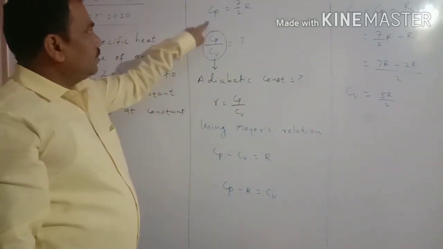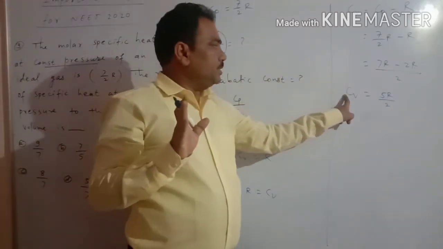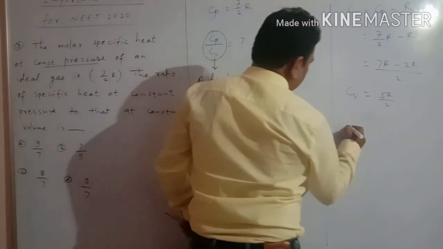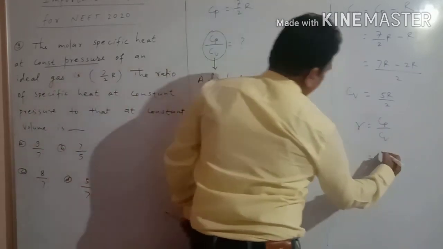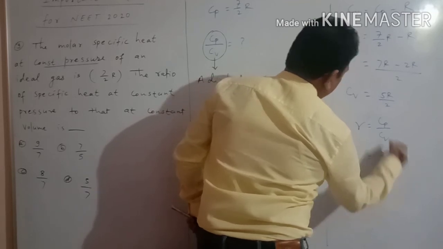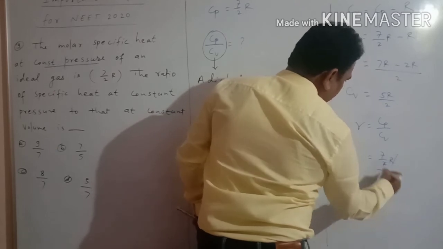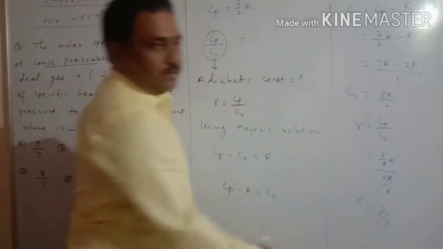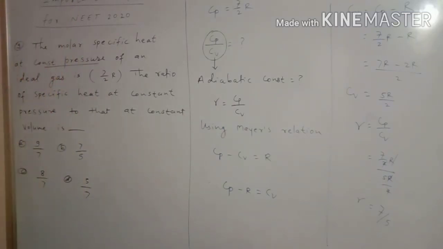It means that the molar specific heat at constant pressure we already know, and we now have the molar specific heat at constant volume. Taking the ratio of these two, the adiabatic constant gamma is equal to Cp upon Cv. So Cp is 7 by 2 into R upon Cv, which is 5R by 2. R gets cancelled, 2 gets cancelled, therefore 7 by 5. So this is the adiabatic constant, which is just the ratio of Cp and Cv. So our correct option is 7 by 5, that is the second option.